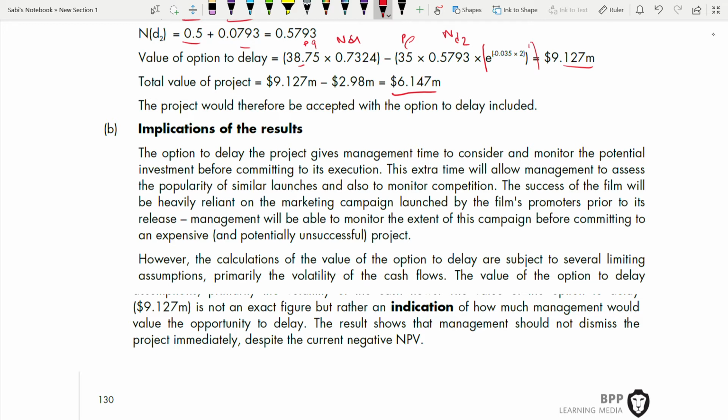However, the calculation of the value of the option to delay is subject to several limiting assumptions. You need to talk about this whenever you're talking about real option implications. Option to delay is subject to several limiting assumptions. Primarily, the volatility of the cash flows, that is your standard deviation. We assume that it's fixed, but it keeps changing. So the value of an option to delay is 9.127, which is not an exact figure, but rather an indication of how much management would value the option to delay. This line has to be there.